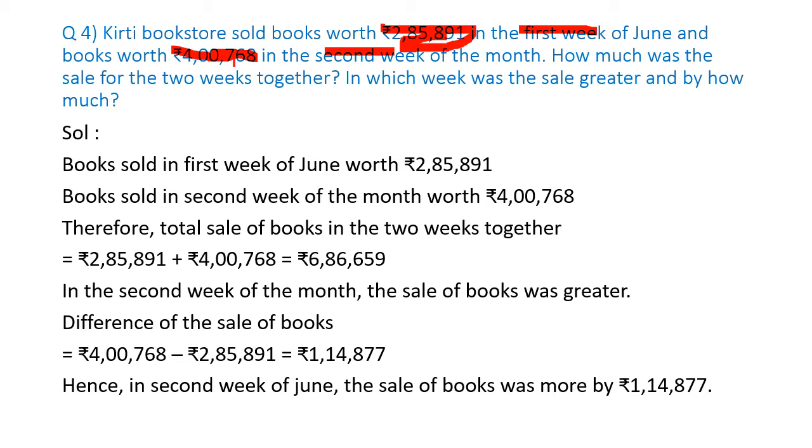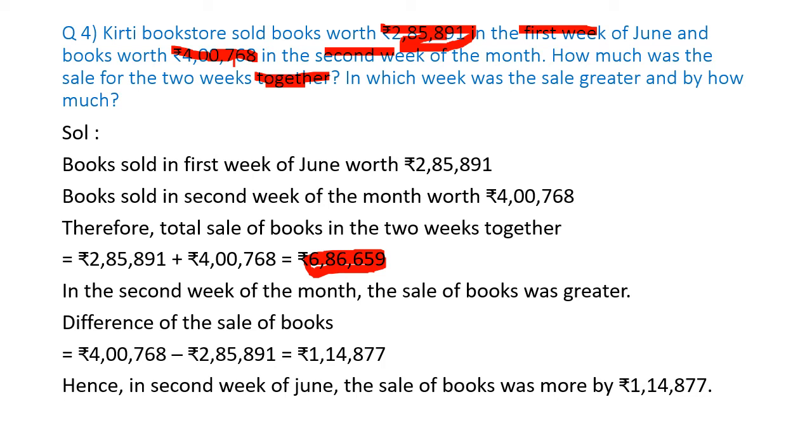So what we have to find is how much the sale was for the 2 weeks together. That means we have to do the addition here. When we add both the sales of the books together, the result comes out to be 6,86,659.